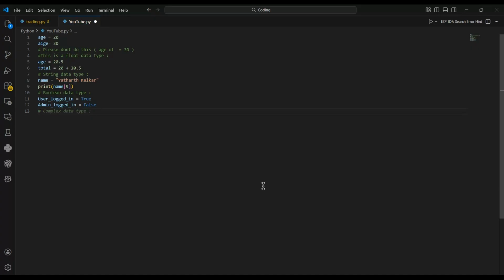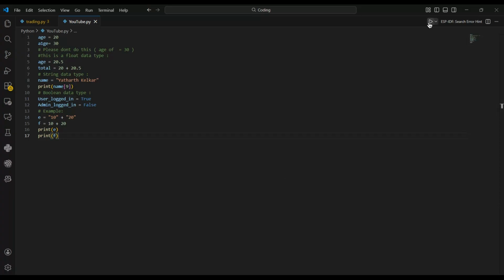Oh, sorry, example. Now let's say age. No, we can't give the same variable name twice. We have to give a different one. Let's say E is equal to string 10 plus 20, and F is equal to 10 plus 20. Now you'll see the difference between each of them, print E and print F.